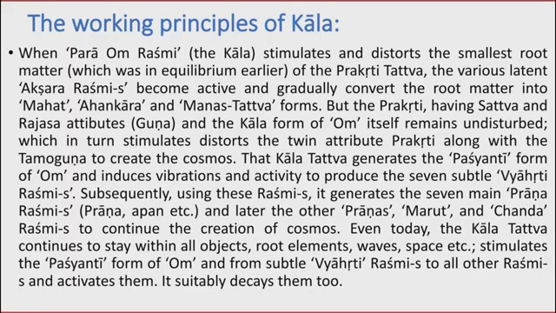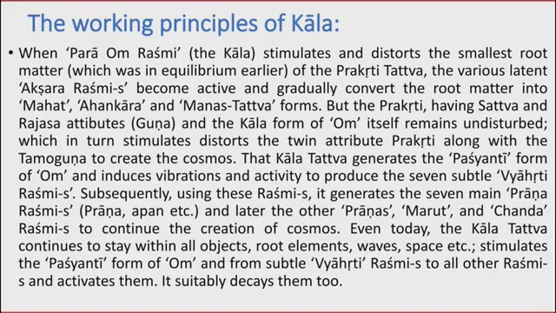Then a subtlest force was generated, which is the cause of attraction in this Prakriti, and then this Kal started to work as a god, and then it stimulated the Prakriti into the Mahat Tattva, then Mahat Tattva generated into the Manas Tattva.